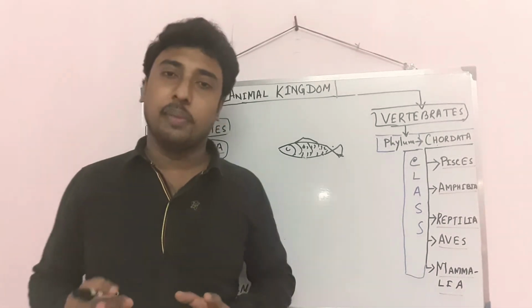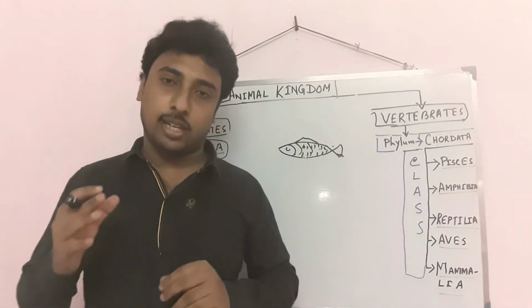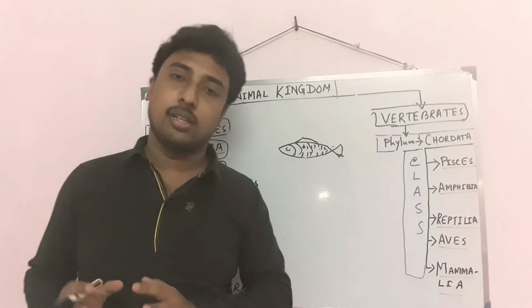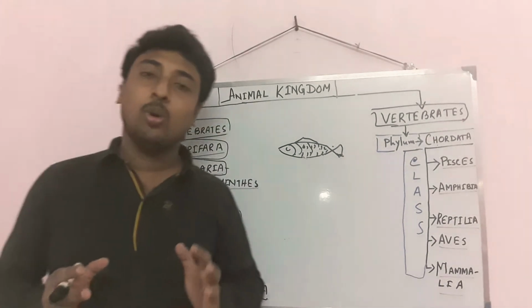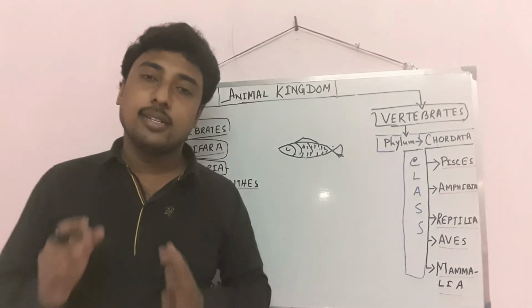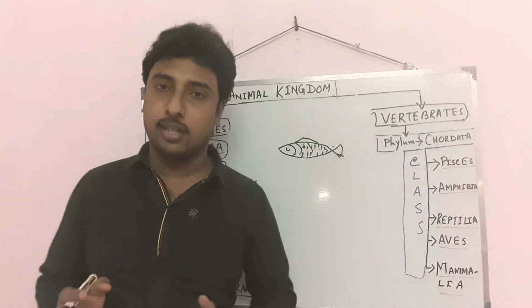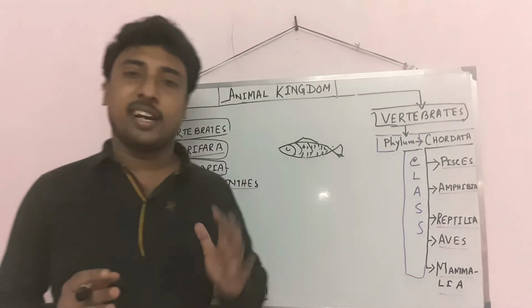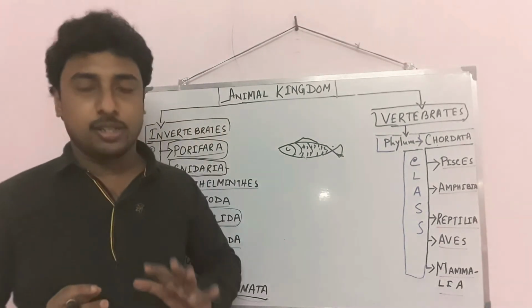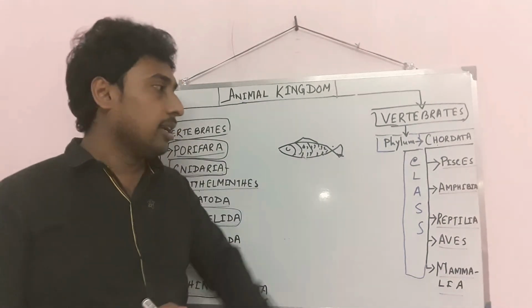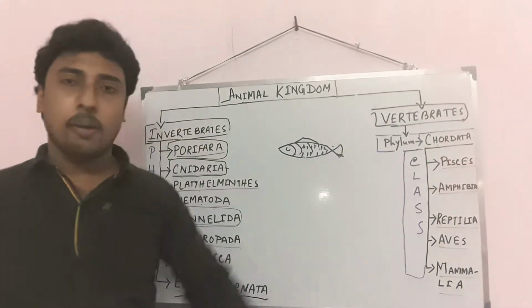And Osteichthyes have a bony structure in their body. These are Osteichthyes, just like rohu, bata, katla. These are examples of Osteichthyes: Labeo rohita, Labeo bata, katla. They are examples of Osteichthyes as they have bones in their body. So these are the characteristic features of Pisces.